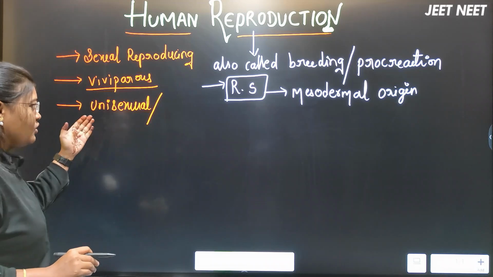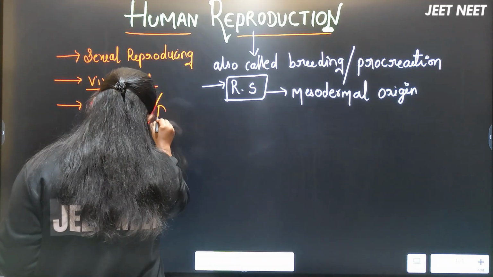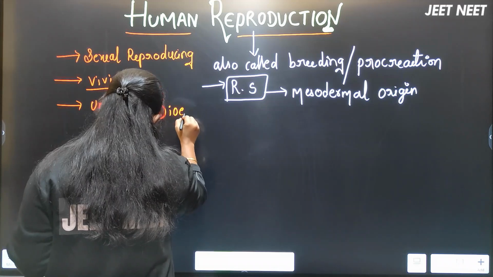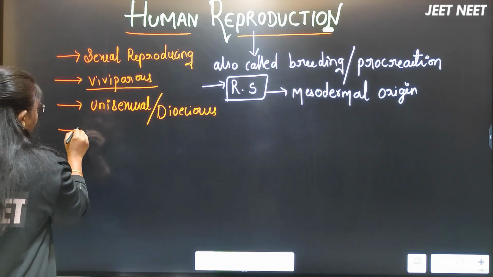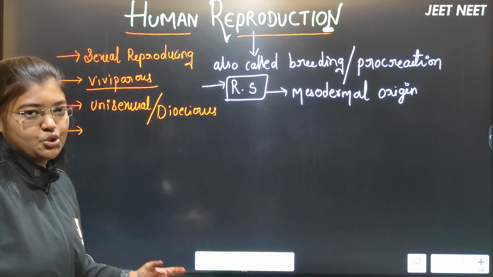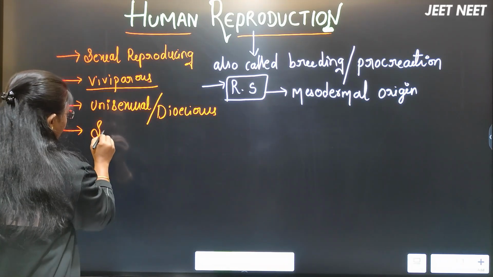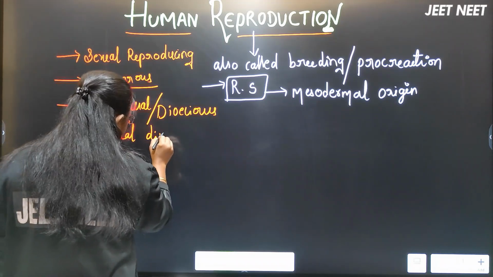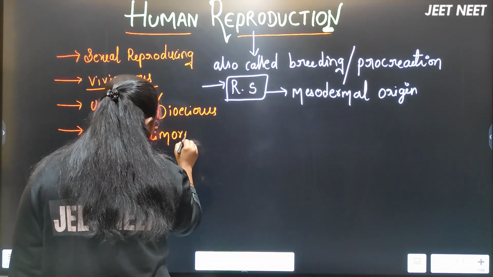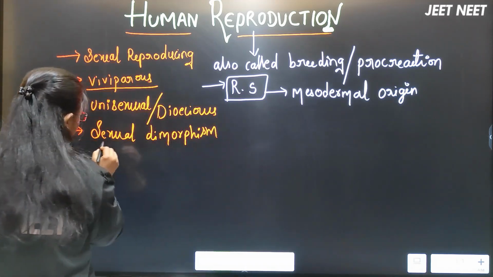We can also call unisexual organisms dioecious organisms. And next, humans also show a property called sexual dimorphism. What do you mean by sexual dimorphism?